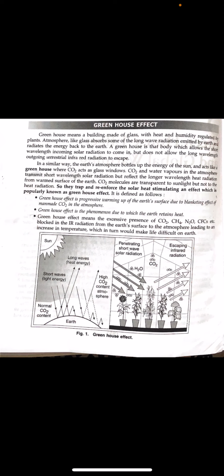In a similar way, we can say the Earth's atmosphere bottles up the energy of the sun and acts like a greenhouse where CO2 or carbon dioxide acts as the glass windows. CO2 and water vapors in the atmosphere transmit short wavelength solar radiations but reflect the longer wavelength heat radiations from the warmed surface of the Earth.